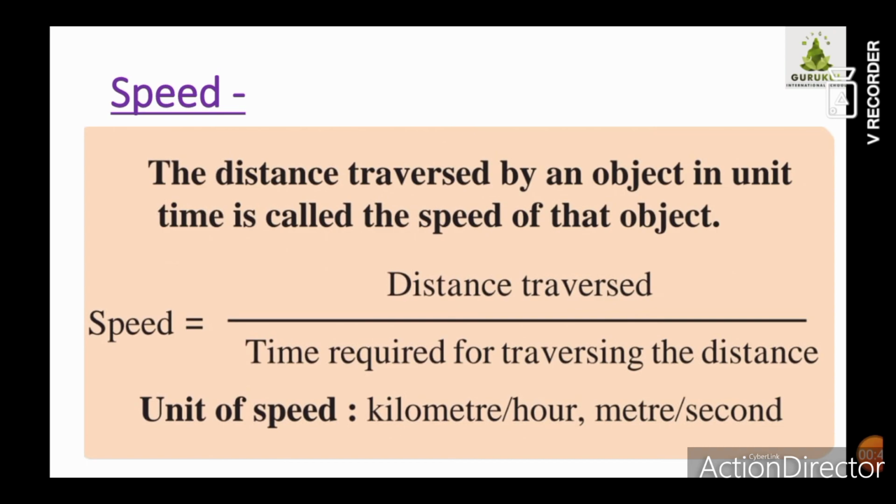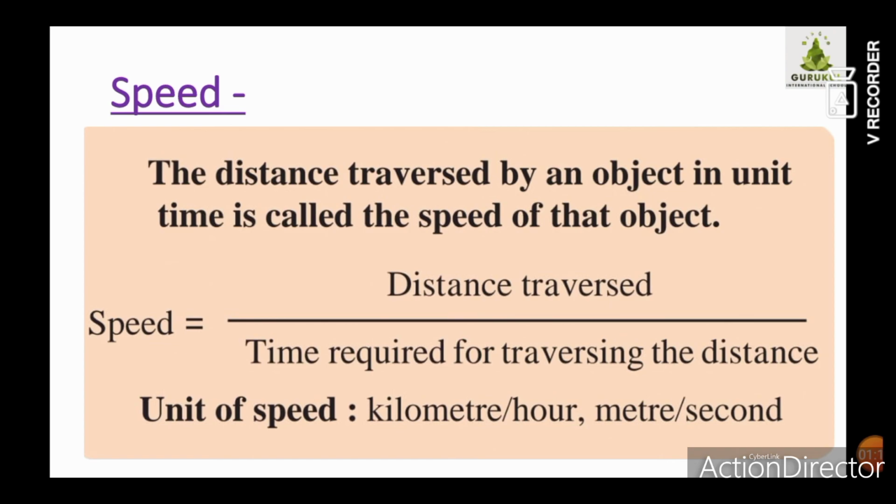The distance traversed by an object in unit time is called the speed of that object. So how much distance has been covered by the car in unit time, that is called the speed of that object. So what is the formula to find the speed? Speed is equal to distance traversed upon time required for traversing the distance.